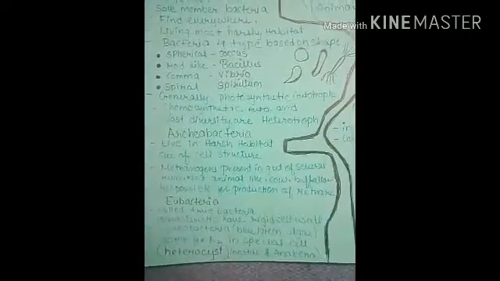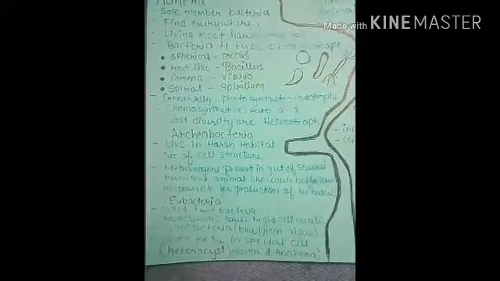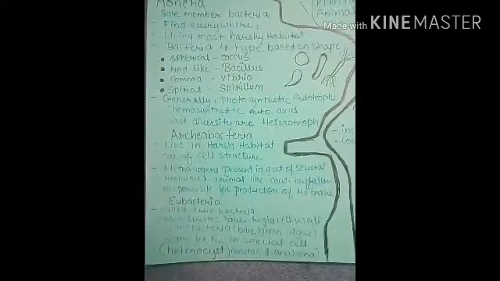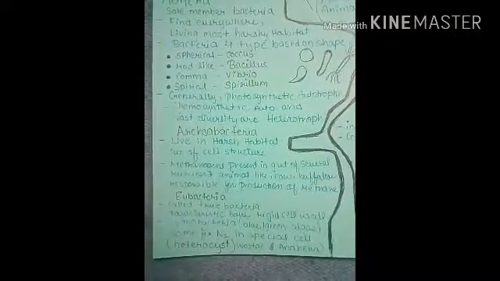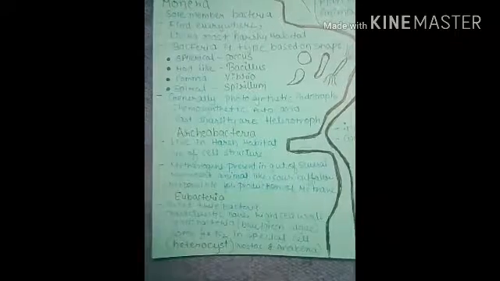Eubacteria are called true bacteria, and they are characterized by a rigid cell wall. Cyanobacteria are an example, and some of them fix nitrogen in special cells called heterocysts, like Nostoc and Anabaena.